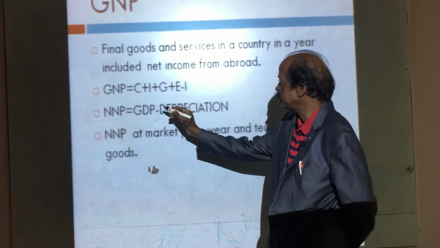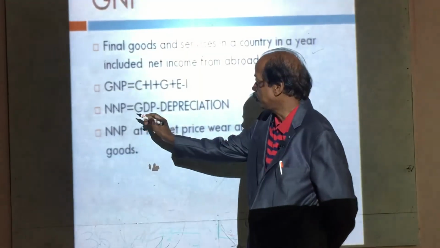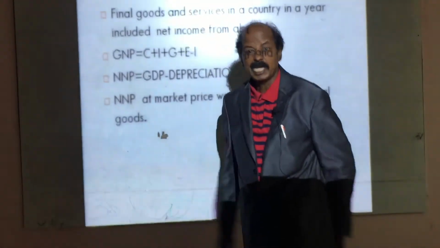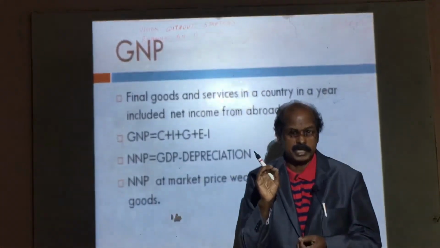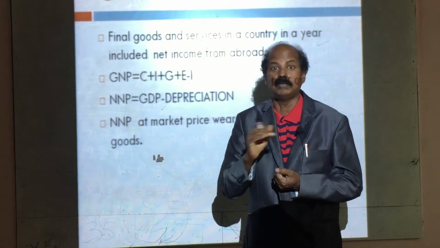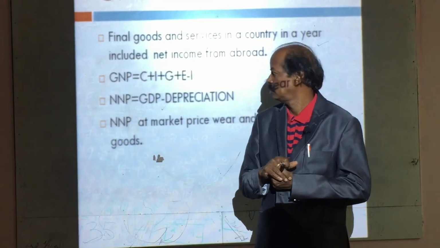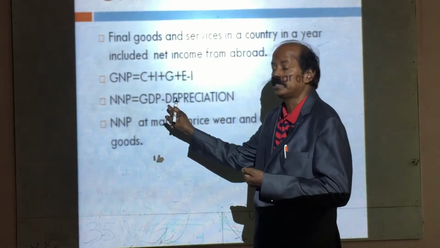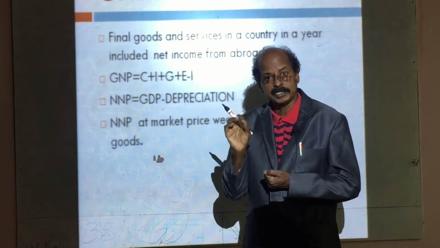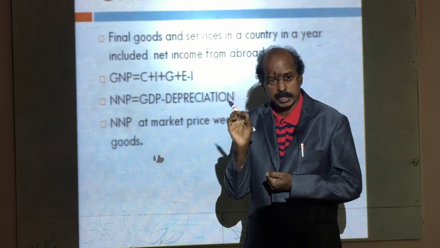Now the third important concept is NNP. NNP means net national product or net national income. How do you get net national product or income?